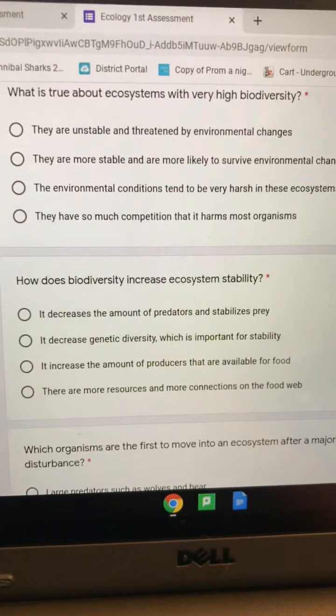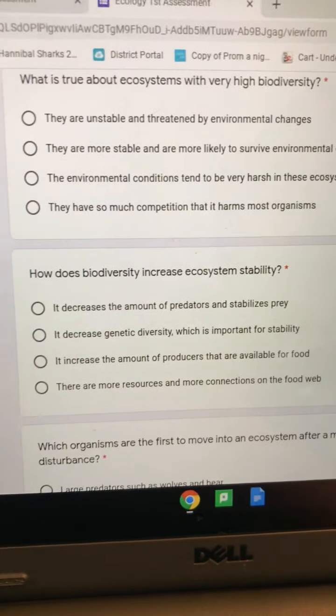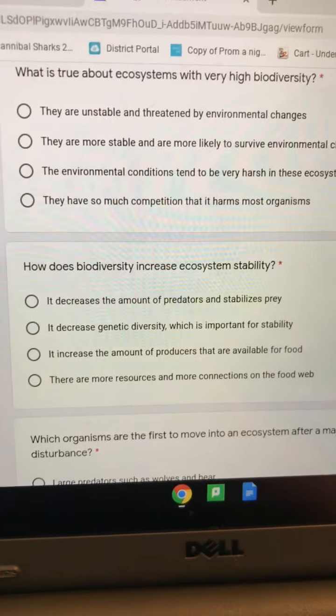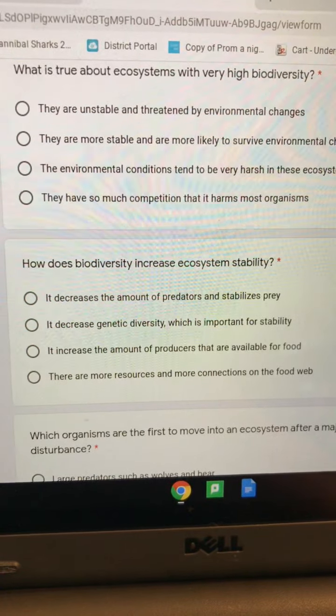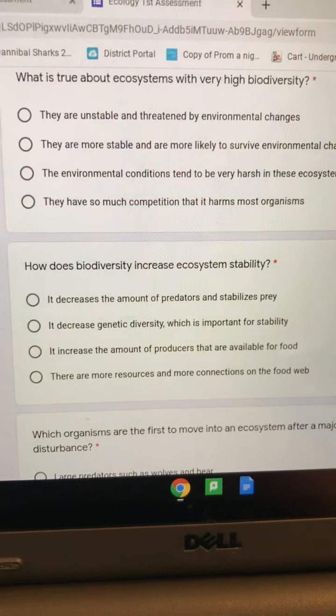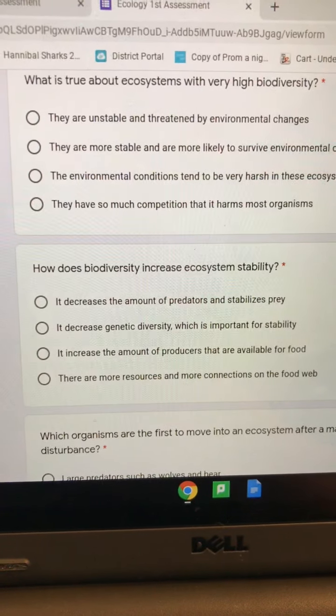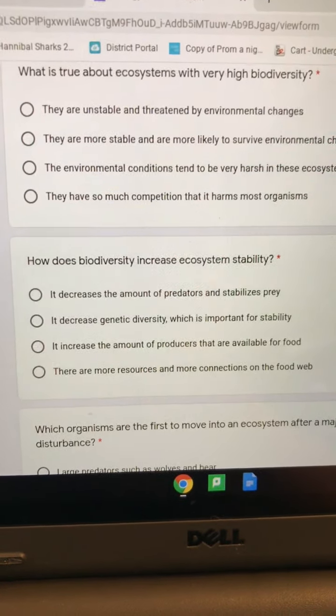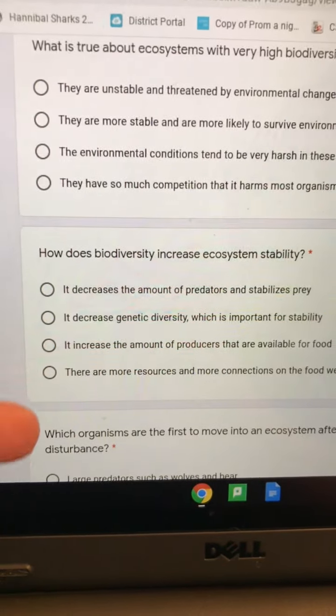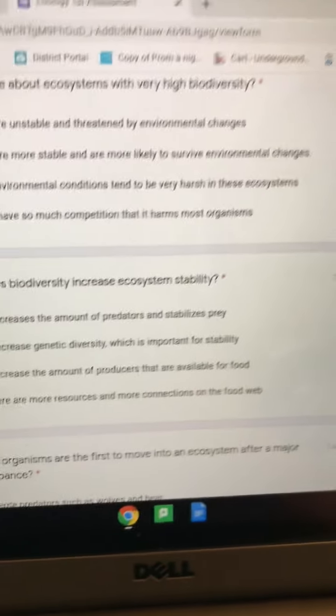I'm going to narrow it down to the last 2 choices for you. Is it that it increased the amount of producers that are available for food, or there are more resources and more connections on the food web?